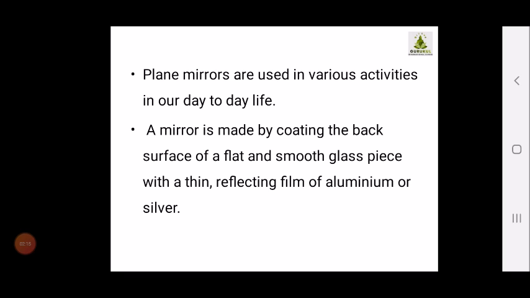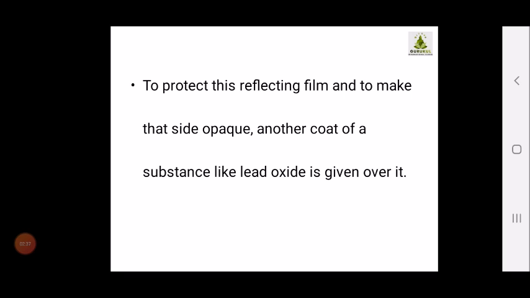A mirror is made by coating the black surface of a flat and smooth glass piece with a thin reflecting film of aluminium or silver. Okay, so the surface is coated with the film of aluminium or silver, and to protect this reflecting film and to make the side opaque, another coat of a substance like lead oxide is given over it.